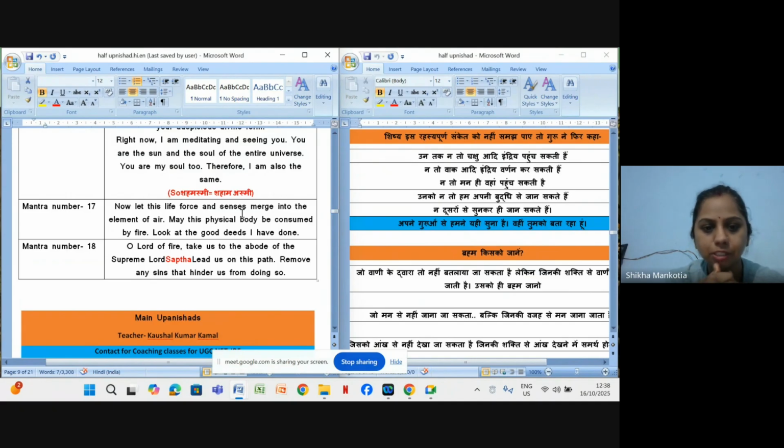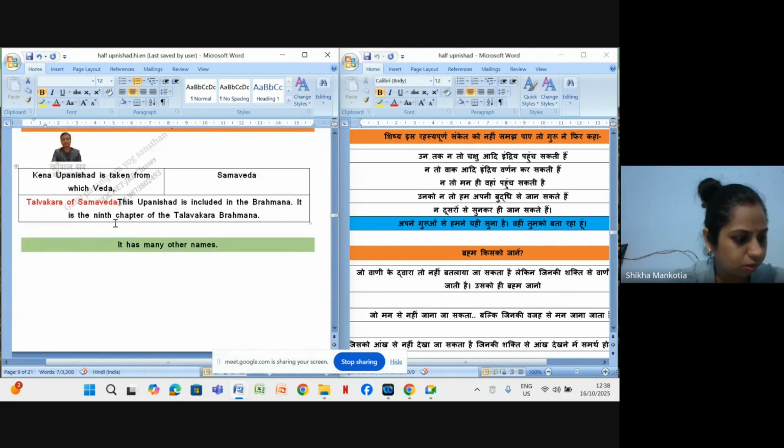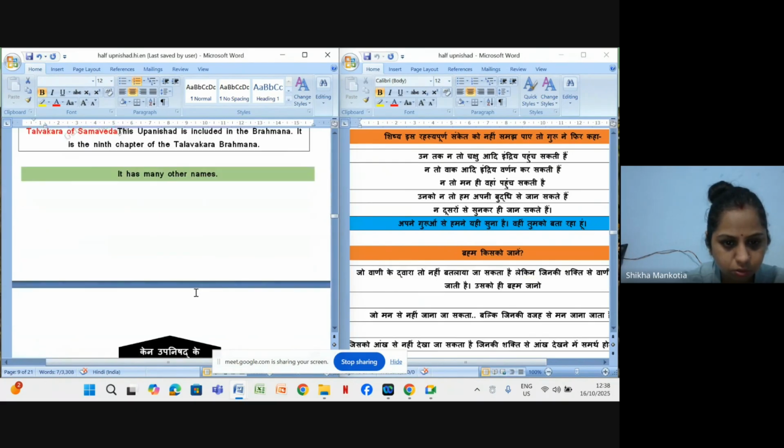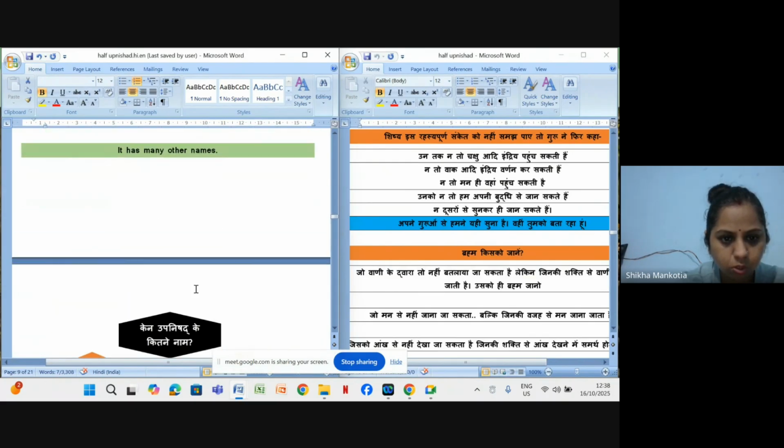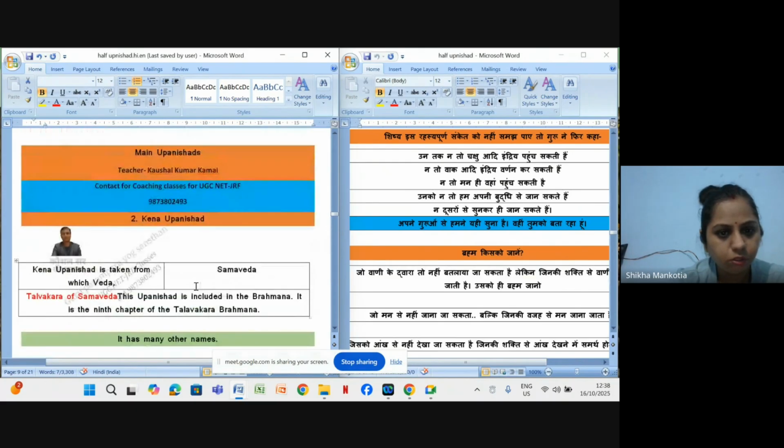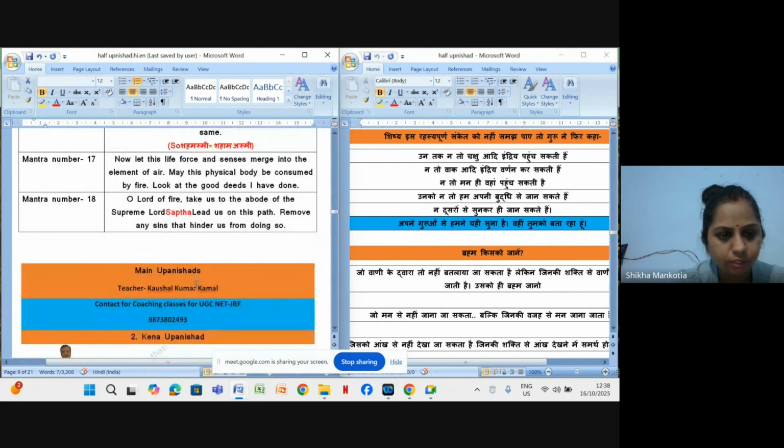That is the best way to treat any human in this life, right? This was the first Upanishad, and it has 18 mantras.